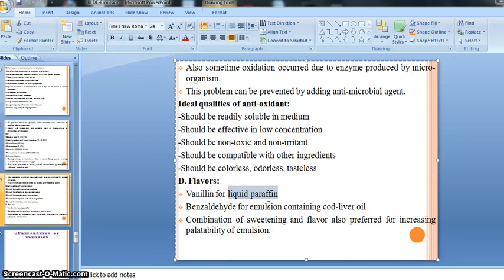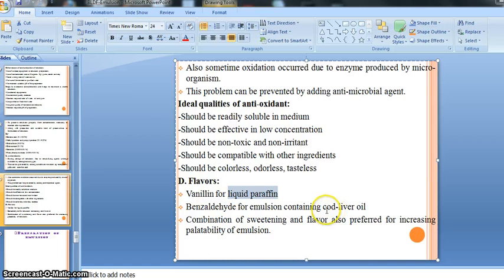And liquid paraffin has a bad, smelly odor, and for this reason you can use vanillin as a flavor for masking the bad odor of liquid paraffin. Vanillin is a safe and recommended kind of flavor used for the preparation of emulsion containing liquid paraffin, right?